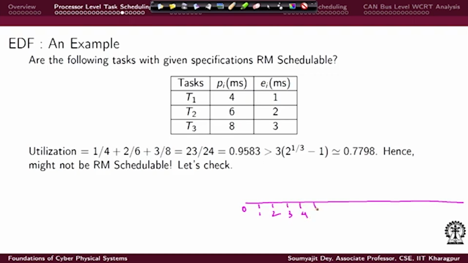So, I am just trying to roughly draw a timeline here. If I follow rate monotonicity, T1 has the highest period, followed by T2 and then T3. There is no offset here, that means the first instances of all the tasks, we can assume that they have all arrived at the point t equal to 0.